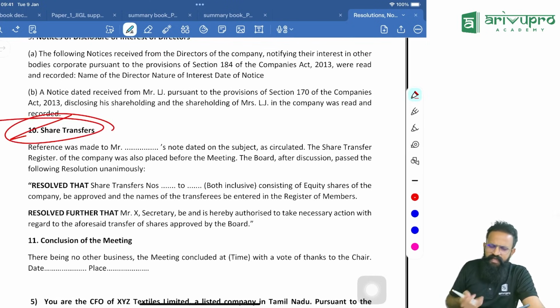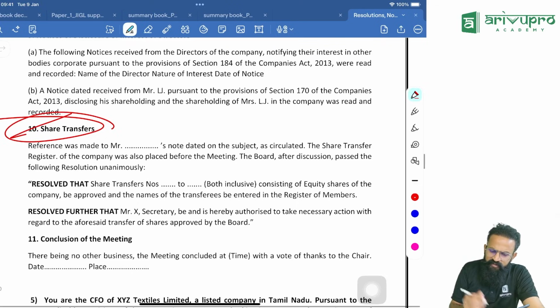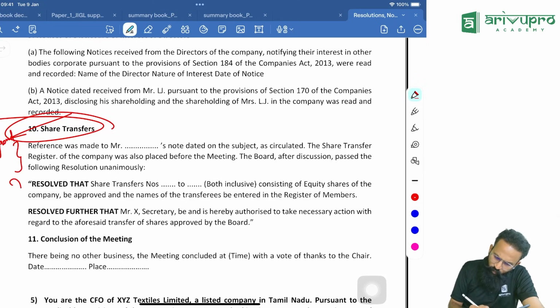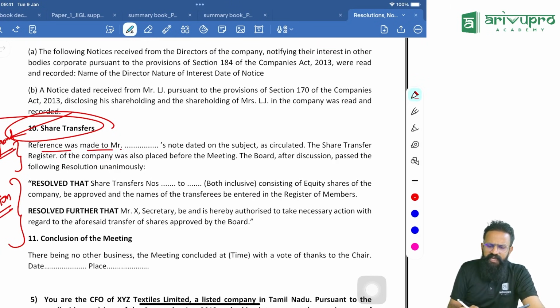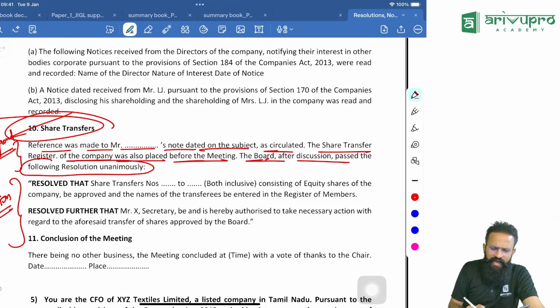Share transfers. That's the main thing. They're telling you there was a share transfer request. See, whenever you're writing minutes, you will first write a little background: that day, what happened? And then what was decided. That is decision. This is resolution. This is background. Reference was made to Mr. X's note dated 15th of December as circulated. The share transfer register of the company was also placed before the meeting. The board, after discussion, passed the following resolution unanimously.